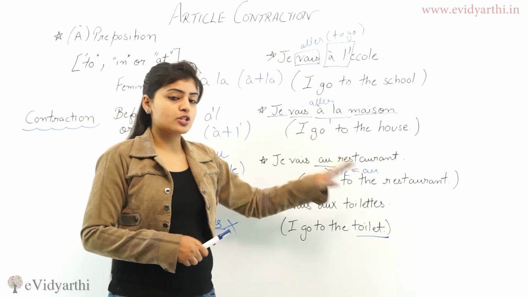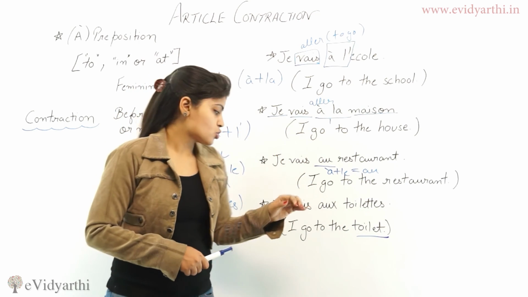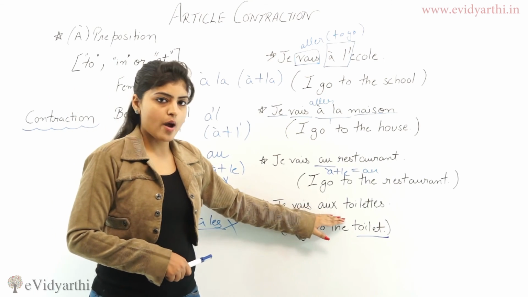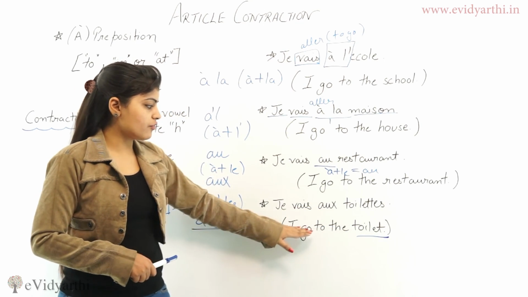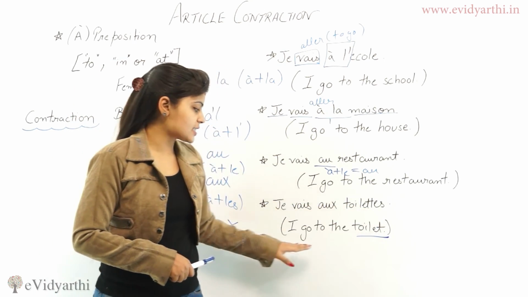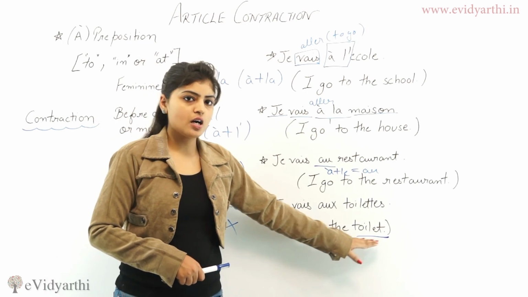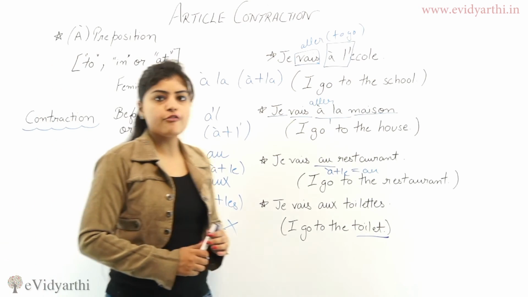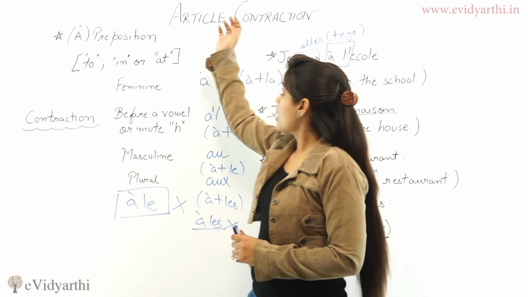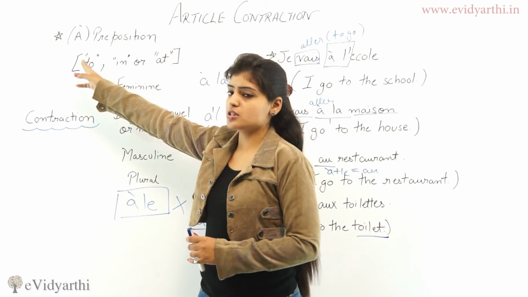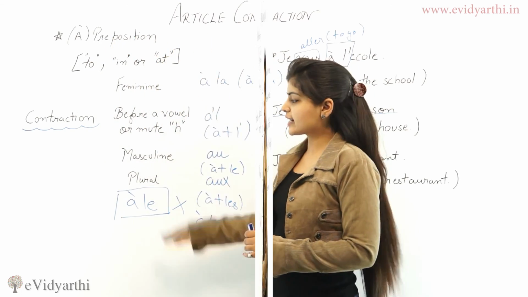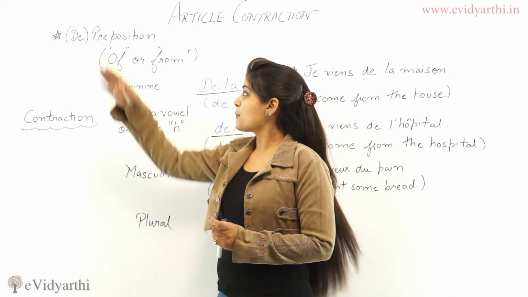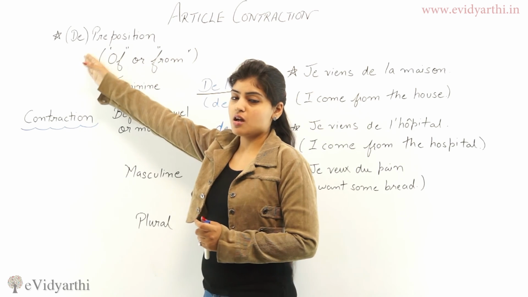But in French toilet is a plural word. So we use the aux. So je vais aux toilettes, which means I go to the toilet. So all these are the examples of article contraction, preposition à. Is that clear? And next we have preposition de.